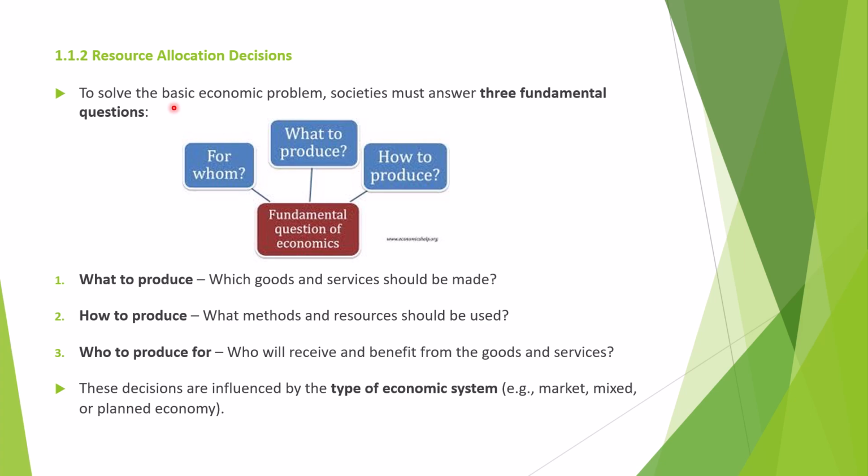Next, as I told you earlier that we need to allocate our resources. तो अब resources को इस तरह से allocate करना है कि okay, what to produce, हमने produce क्या करना है, how to produce, कैसे produce करना है, कितनी land लगानी है, कितनी labor लगानी है, and for whom to produce, किसके लिए produce करना है. So here what to produce means which goods and services should be made.